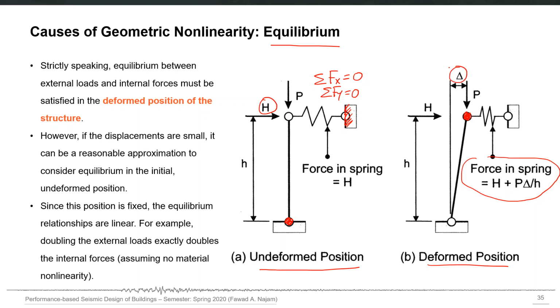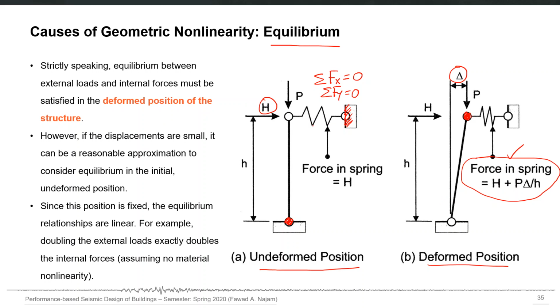Previously it was not a function. So the force in the spring will be not simply H, but H plus P into delta over H. You can derive this expression using simple equilibrium applied to this deformed shape. Now the idea is that here, when you double the applied force, the internal forces are also doubled.